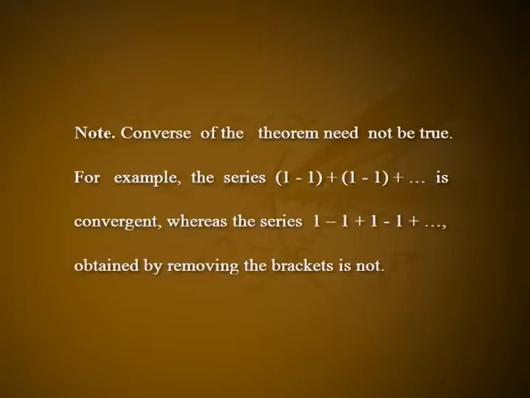Since the given series converges to u, the sequence Sn of partial sums also converges to u. Hence, as r tends to infinity or nr tends to infinity, Snr tends to u and hence sigma r tends to u. Note: the converse of the theorem need not be true. For example, the series 1 minus 1 plus 1 minus 1 plus etc., with brackets, is convergent, whereas the series 1 minus 1 plus 1 minus 1 plus etc. obtained by removing the brackets is not.